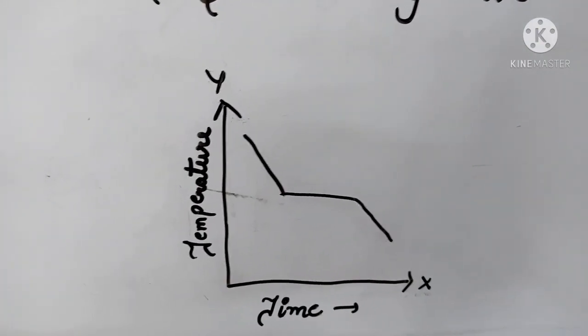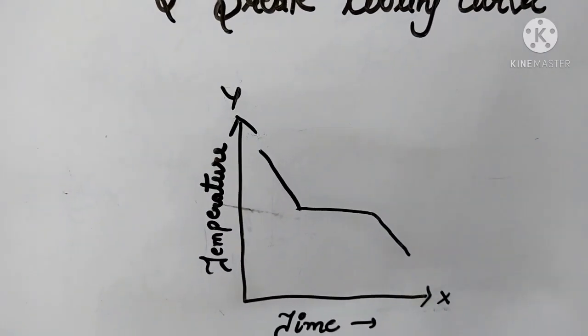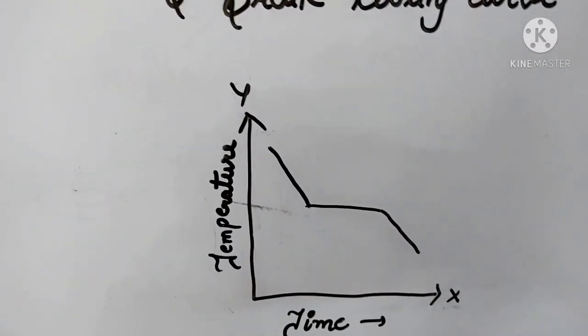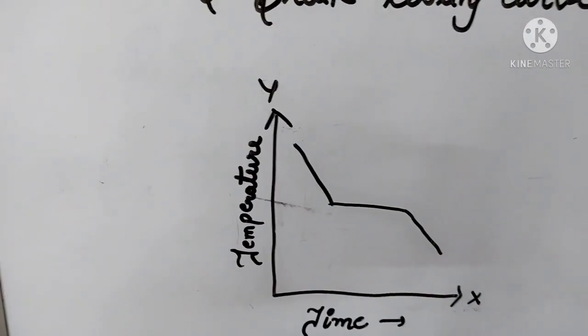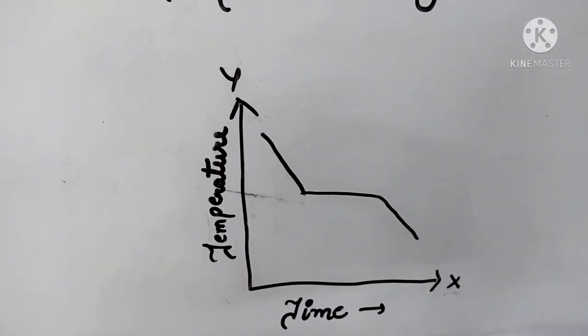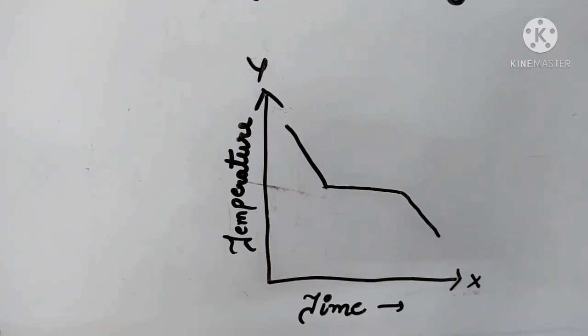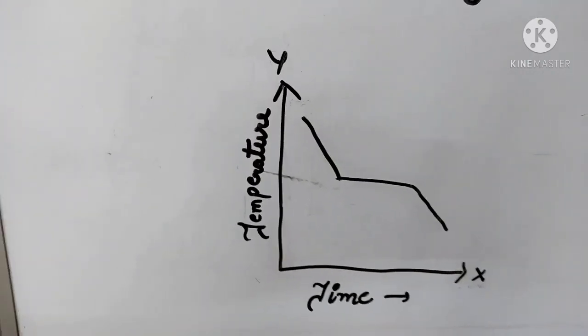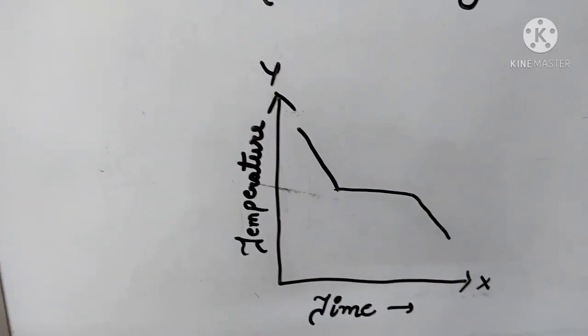Because some part of the heat is released and some part is gained, the temperature becomes constant for some time.